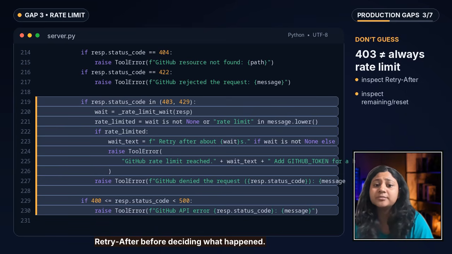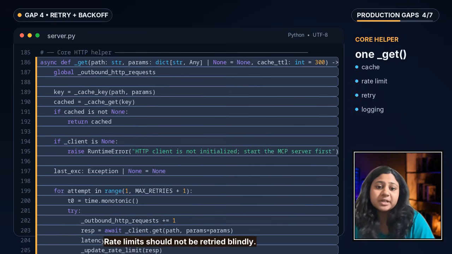Now coming to the fourth gap, that is retry plus exponential backoff. Because rate limits should not be retried blindly, transient failures should. If GitHub returns a 5xx error, the connection drops or the request times out, then the get method gives it 3 attempts. So first failure, wait 1 second, second failure, wait 2 seconds, and third failure, stop and return an error.